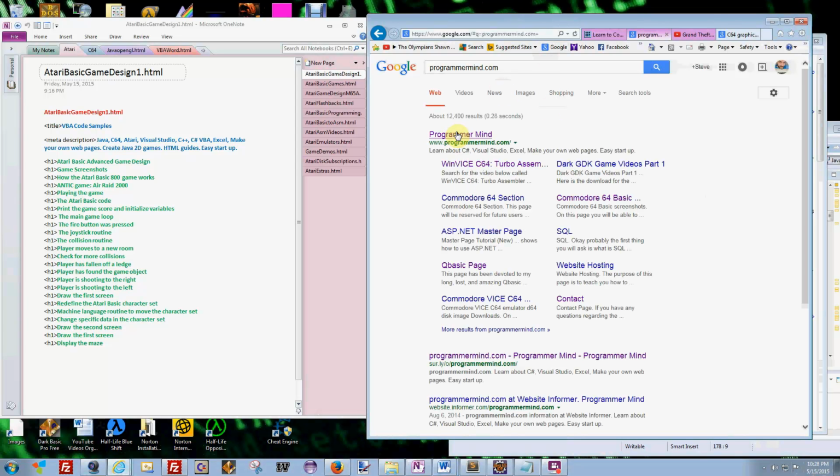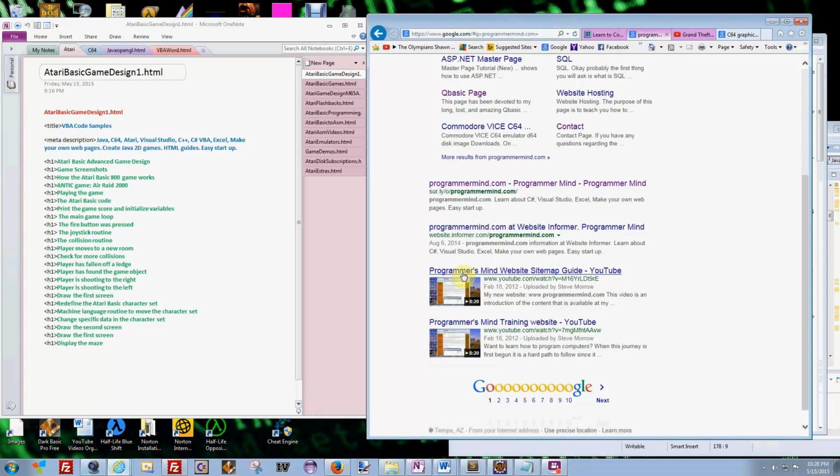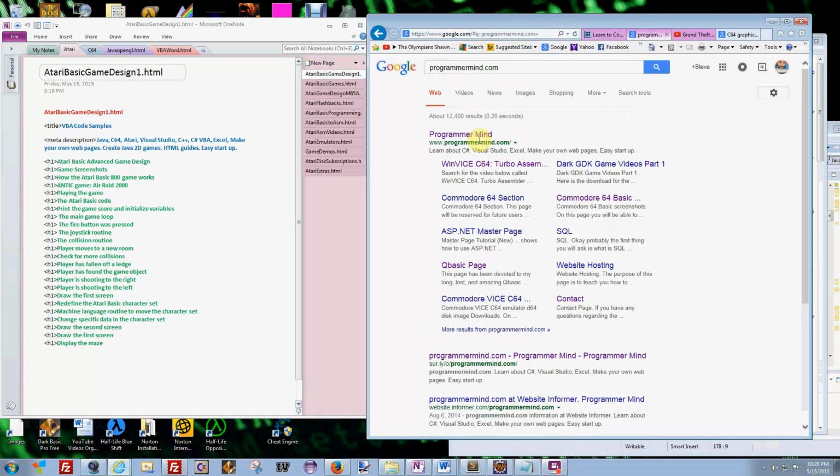This will show you exactly how Google's currently looking at my website. It's looking at all these pages. All these pages are queried to the program Remind. Lately I've been going in and I've been changing a lot of title tags, but in the old days I actually had these pages set up directly linked to program Remind. And let me show you an example.